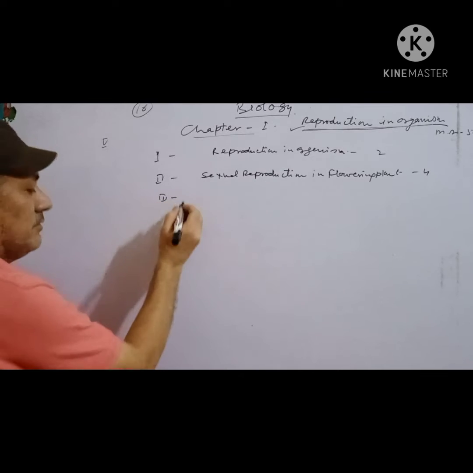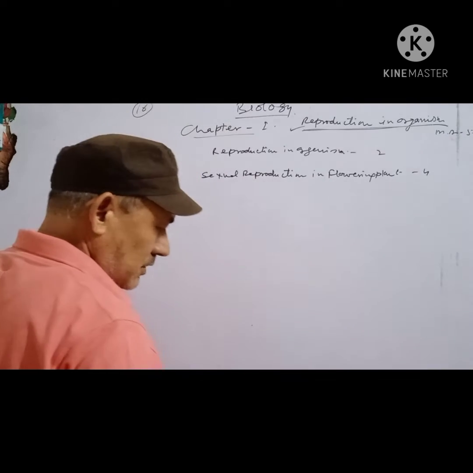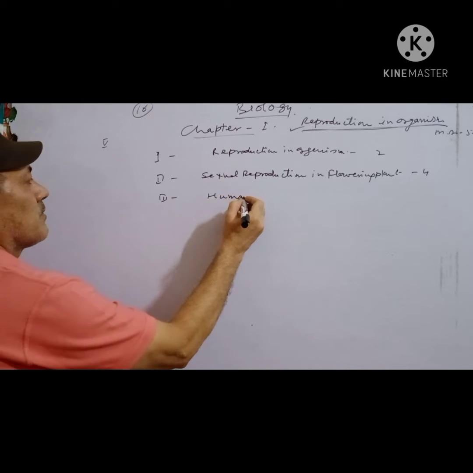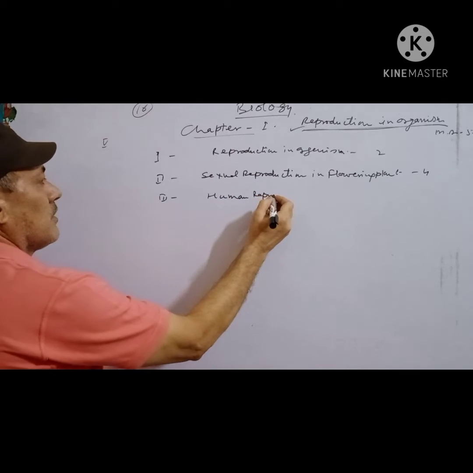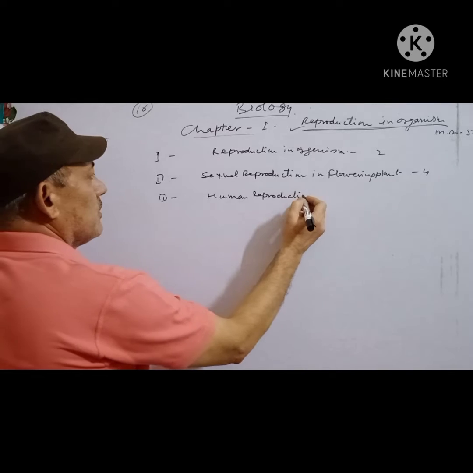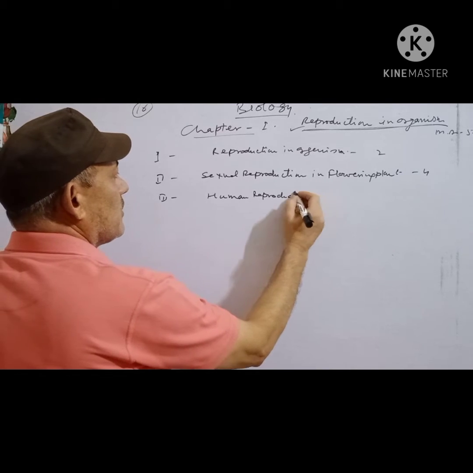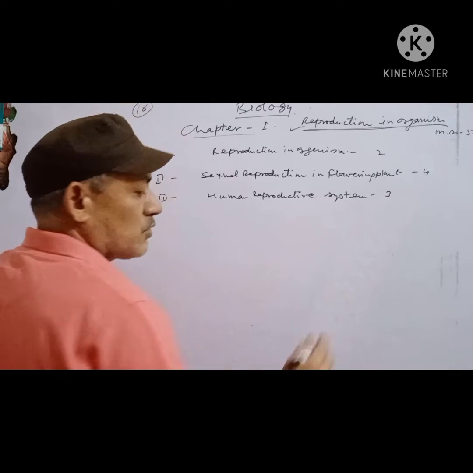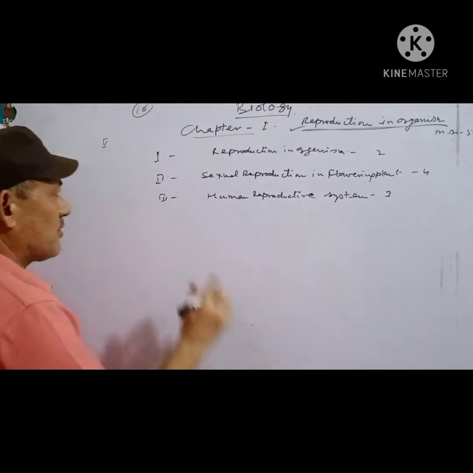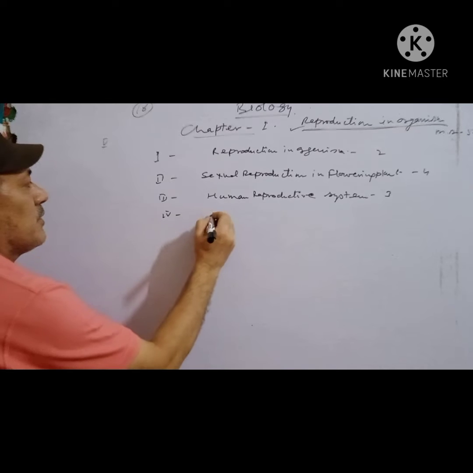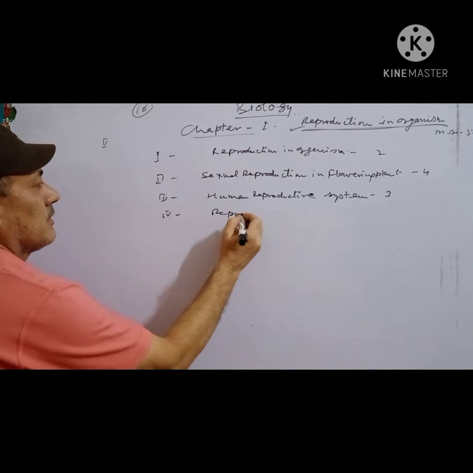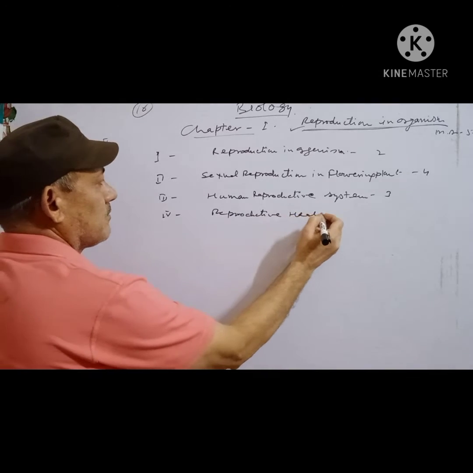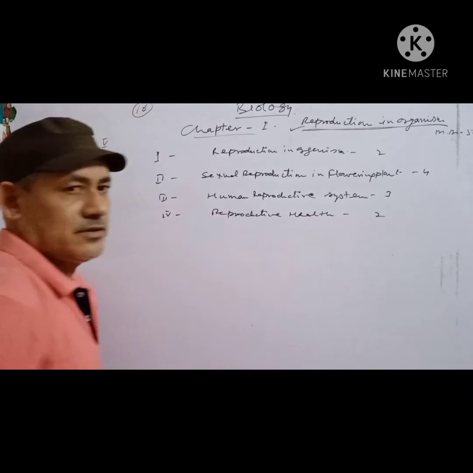And number 3, human reproductive system. Marks is 3. And 4th chapter is reproductive health. Only 2 marks.